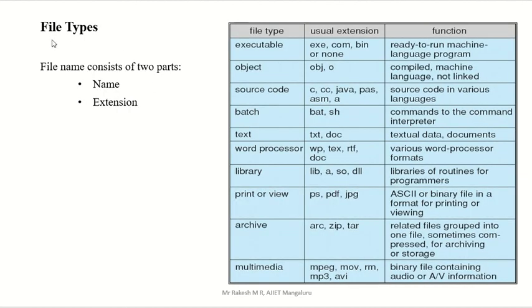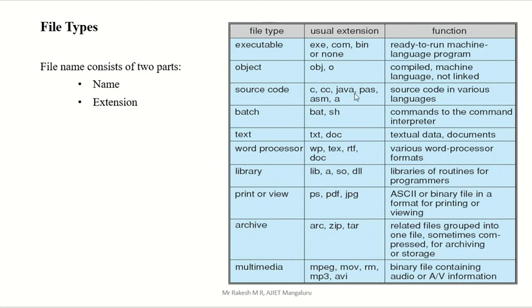So another topic is the file type. A file name consists of two parts. One is the name, another one is the extension. You know that if you are going to open a file, it contains two parts, right? One is the file name, another one is the file extension. We have one example here.